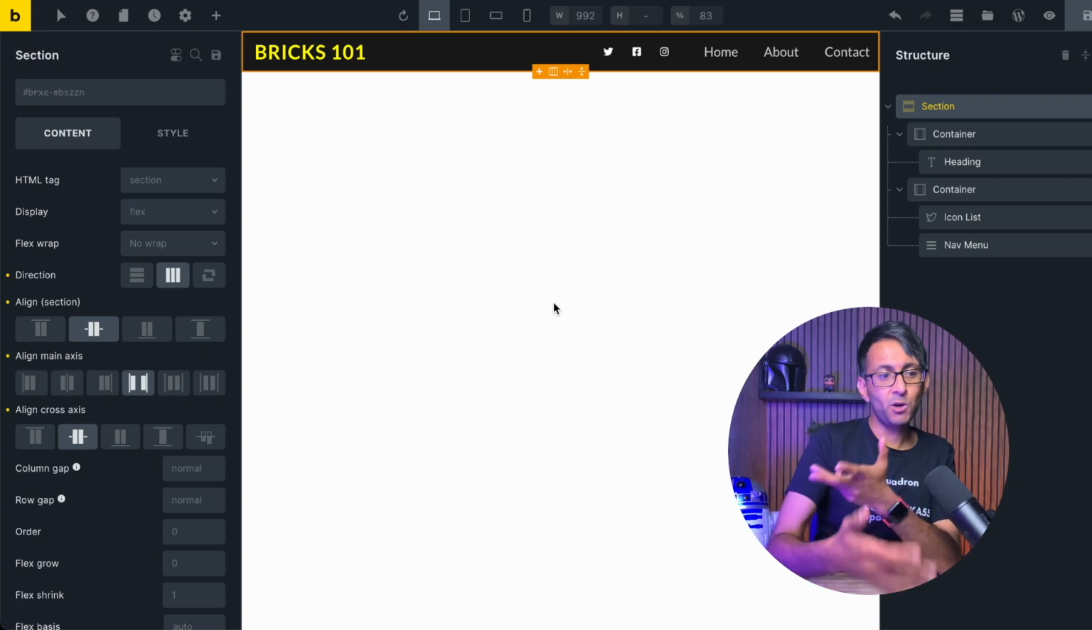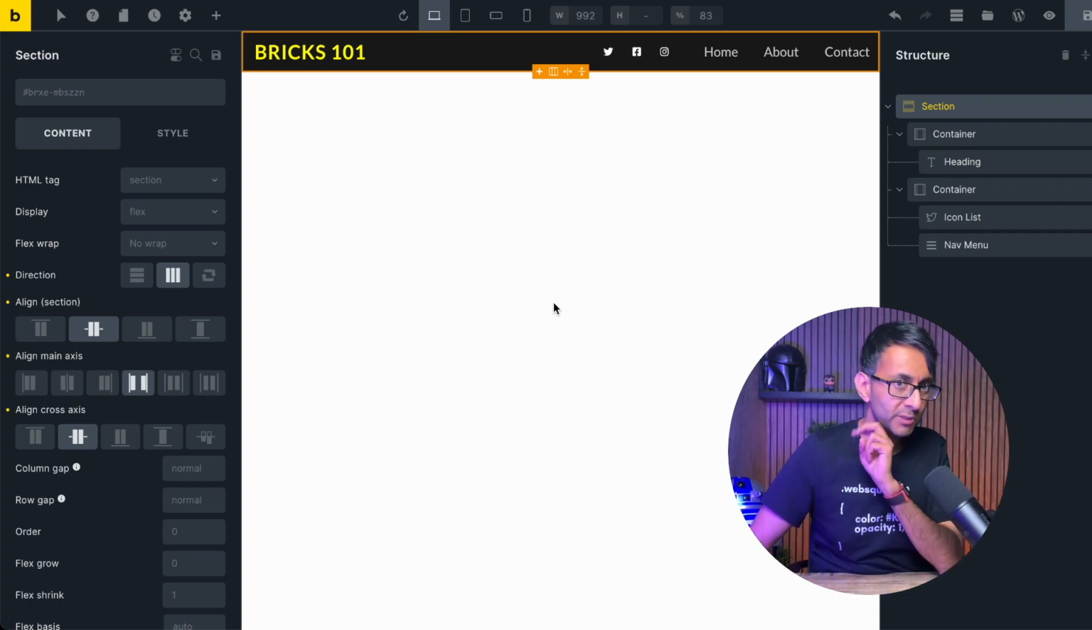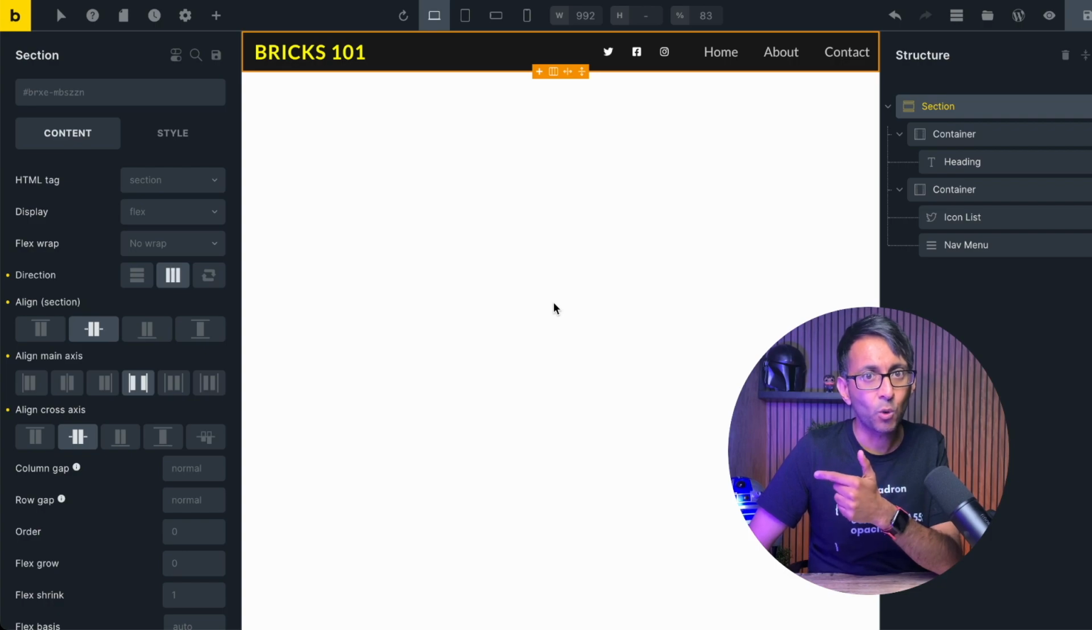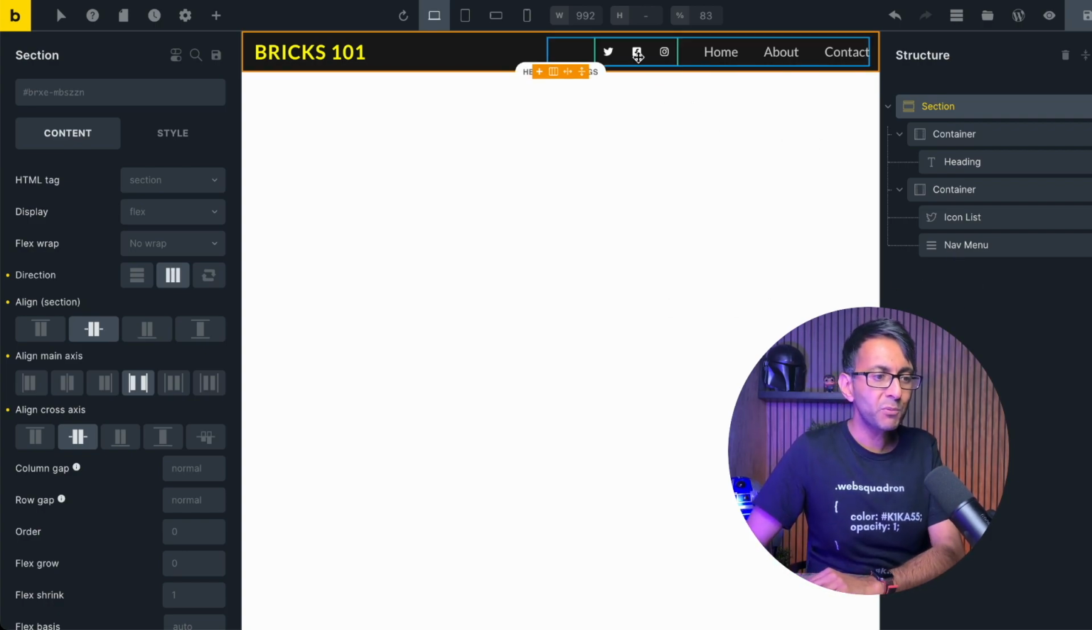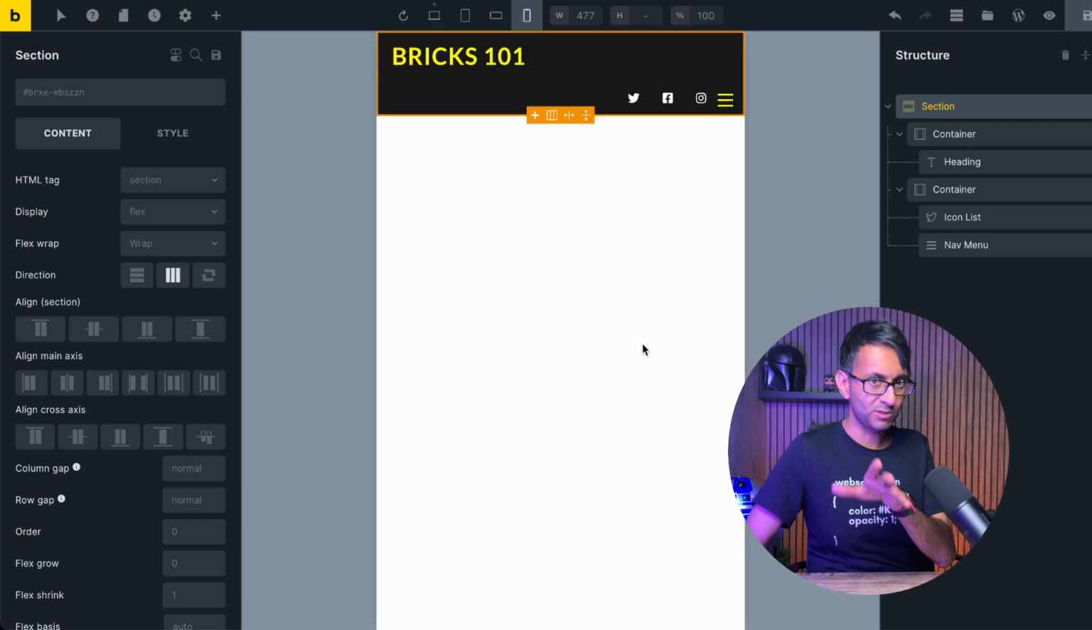So inside of Bricks, we've got an example header here. We got a section with 2 containers. The heading is in container 1, and we got icon list and nav menu in container 2. But what if we want to hide the icon list when we get to the mobile? Now on the mobile at the moment, it looks like this.